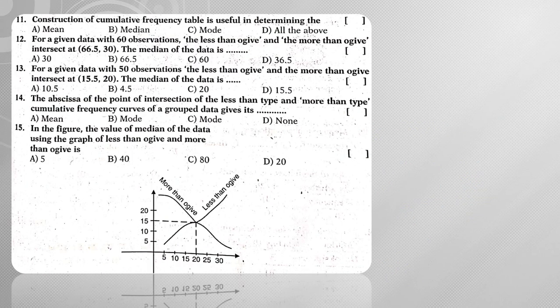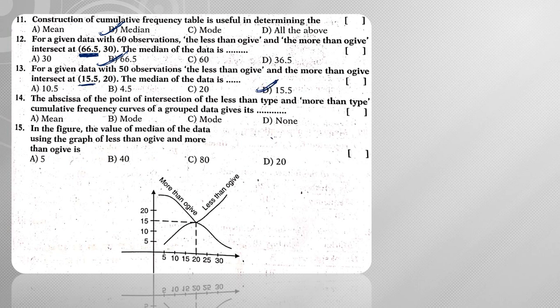Next, construction of a cumulative frequency table is used in determining the median. Cumulative frequencies are used to find the median. Remember, mid values are used to find the mean, and cumulative frequencies are used to find the median, right? Next, for given data with 60 observations, the less than ogive curve and the more than ogive curve intersect at 66.5, 30. Now in this, the x coordinate will decide. The x coordinate will be my median, hence the answer is 66.5. The same way here also, 15.5 will be the median.